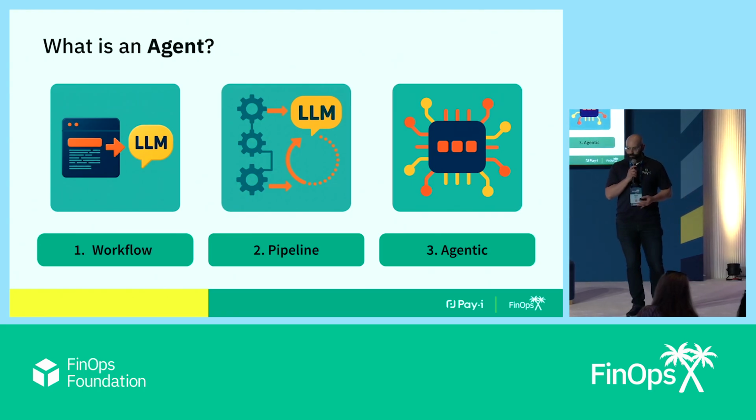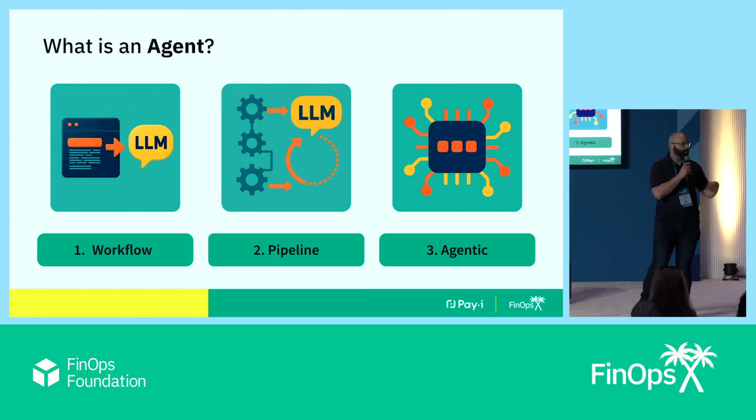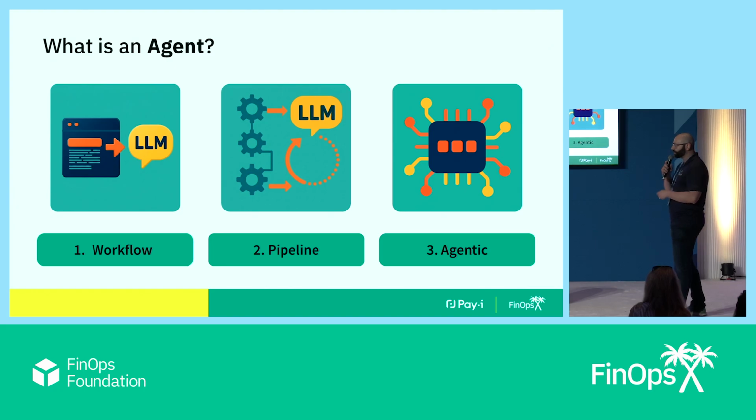So first of all, when people refer to an agent, they usually refer to one of these three things. And of course, if you have other categories in mind, they'll probably map to one of these. The first is a workflow. So this is like traditional code that uses an LLM as a part of its normal execution. So I've got a bunch of standard stuff, and I just threw an LLM in there. We'll call that a workflow.